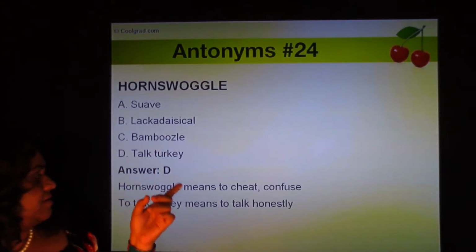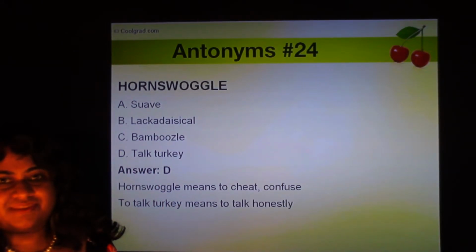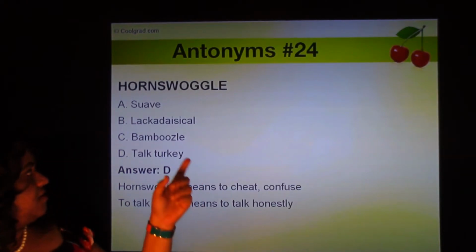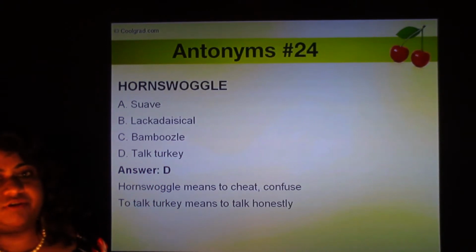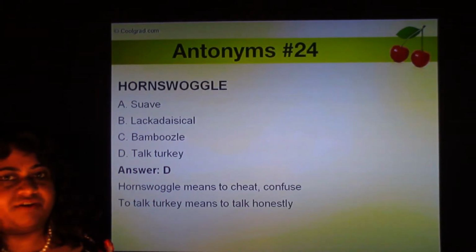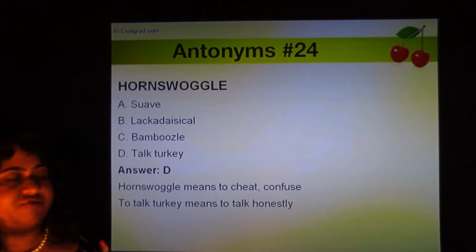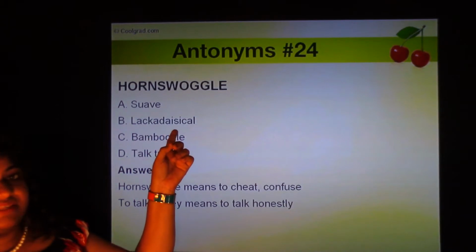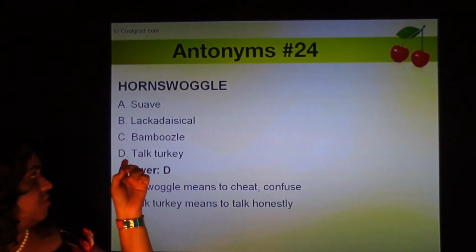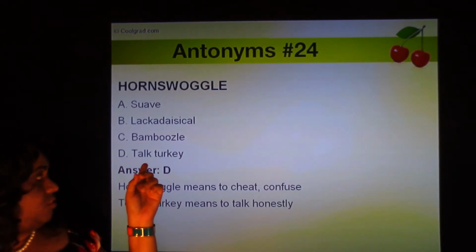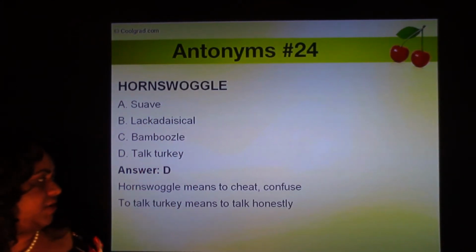And the opposite of that is to talk turkey. To talk turkey means to talk honestly. This would have been a little difficult to guess. To bamboozle actually means the same as hornswoggle. It's like to confuse someone, or to talk rubbish or absurd. But lackadaisical means lethargic, without energy, or something like lazy. But hornswoggle is to cheat someone, and to talk turkey, remember, means to talk honestly. So the opposite of hornswoggle is to talk turkey.